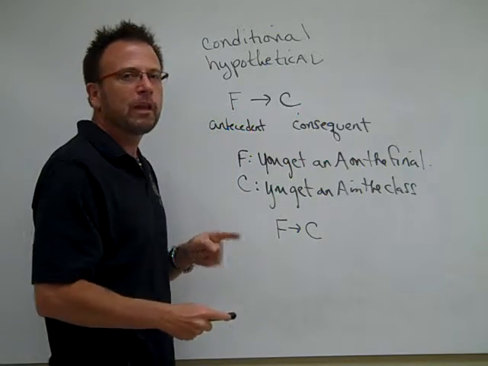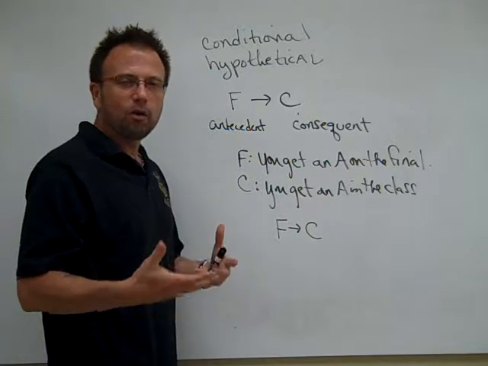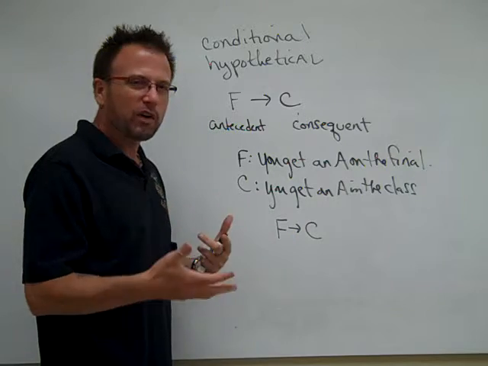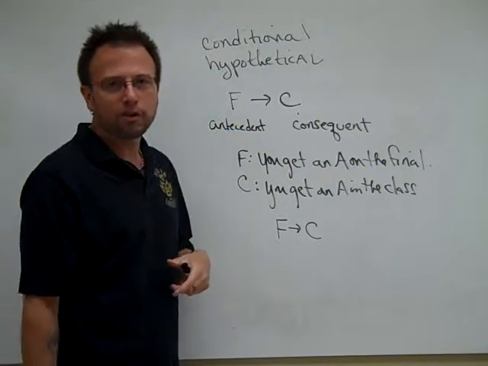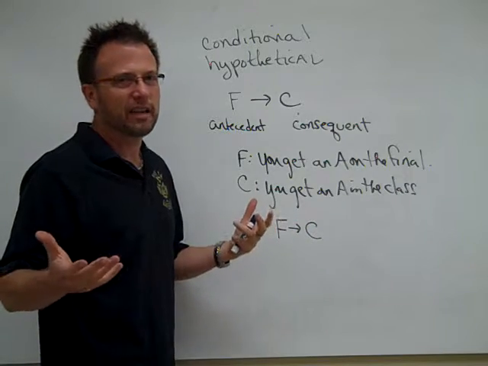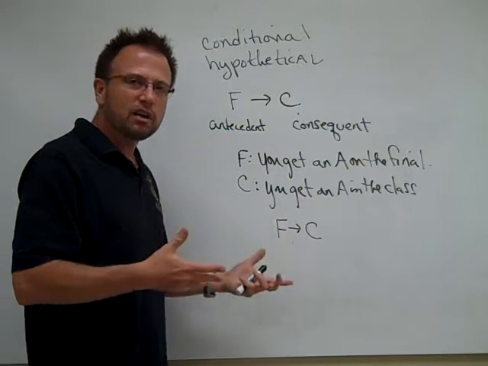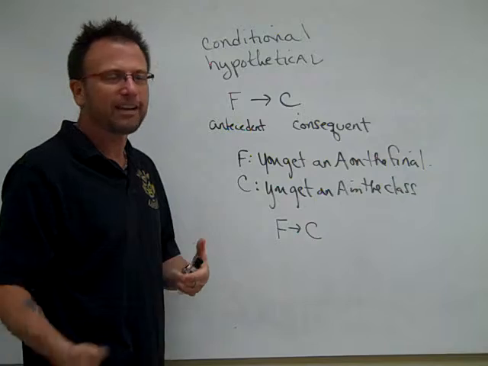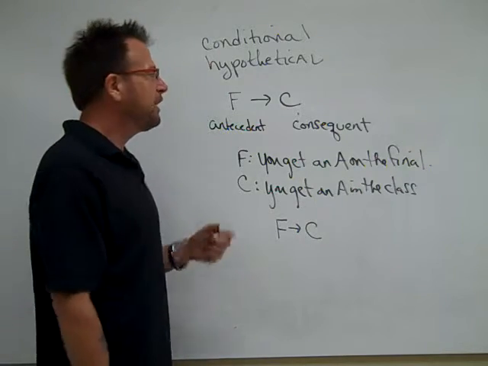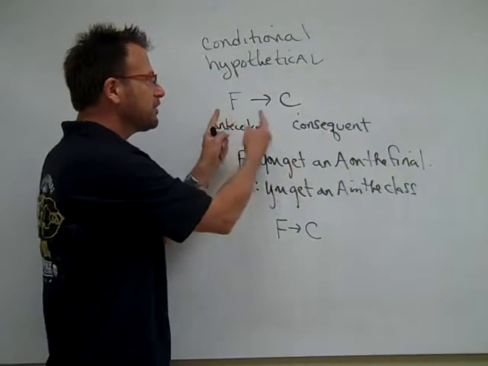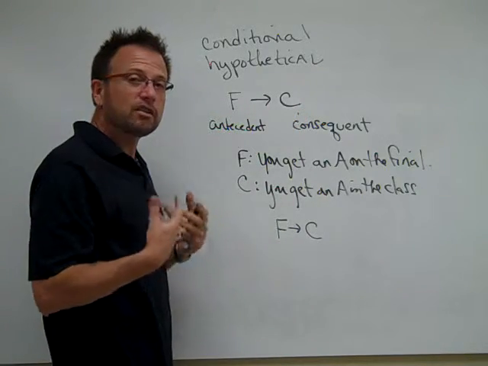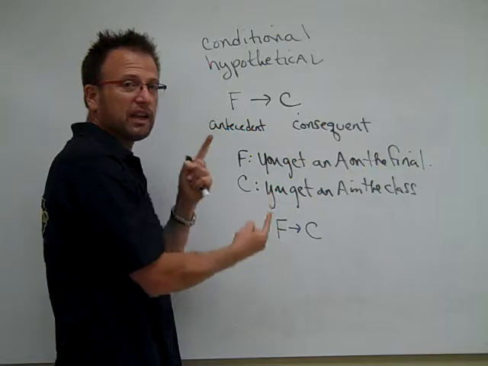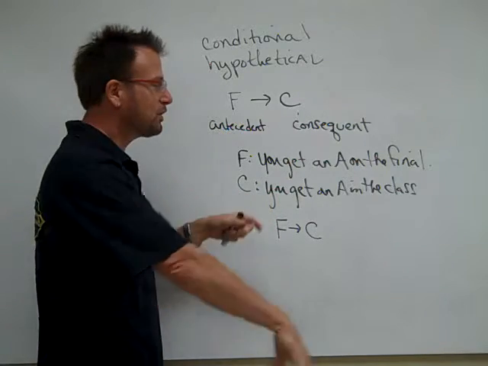With the and statement, with the or statement, which one comes first doesn't matter. P and Q, Q and P, P or Q, Q or P, all say the same thing. So we call them disjuncts, and we call them conjuncts, and it doesn't matter. This one, because it's asserting that if this condition is met, then this condition will follow, it's asserting a relationship, and the ordering does matter, so we give them separate names.